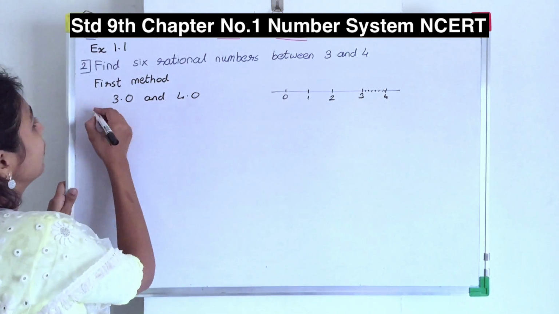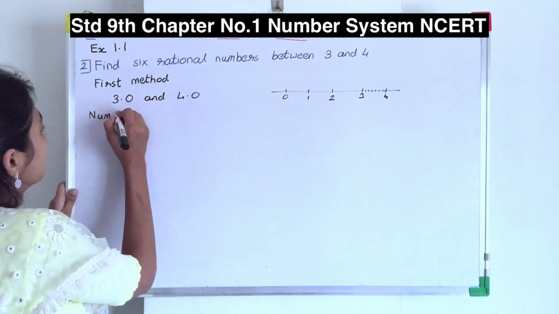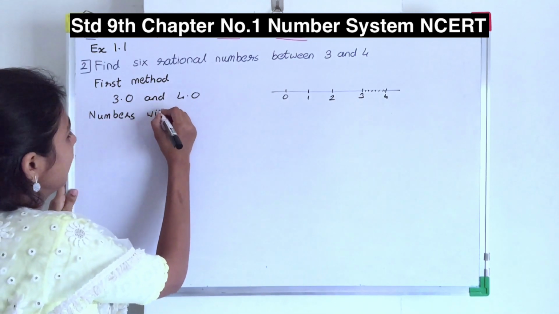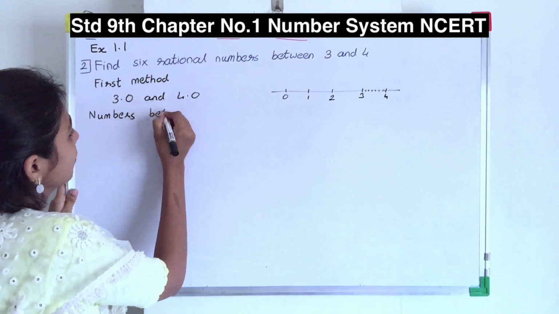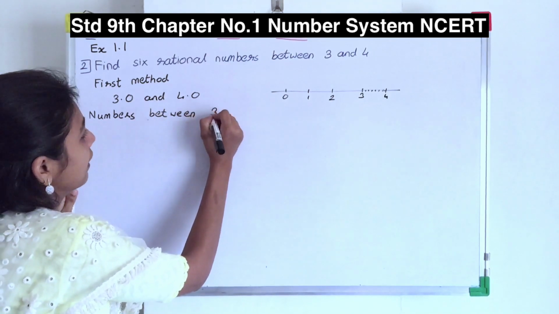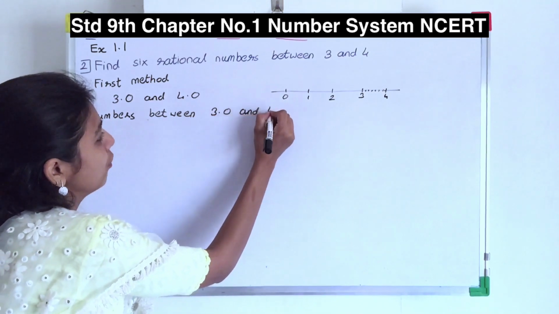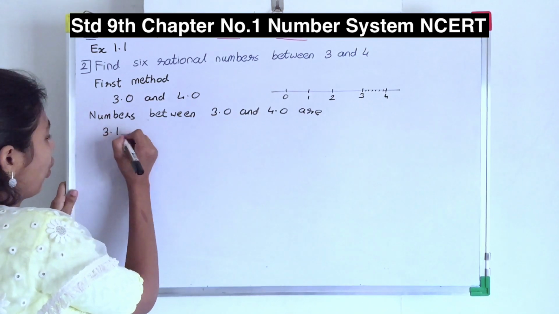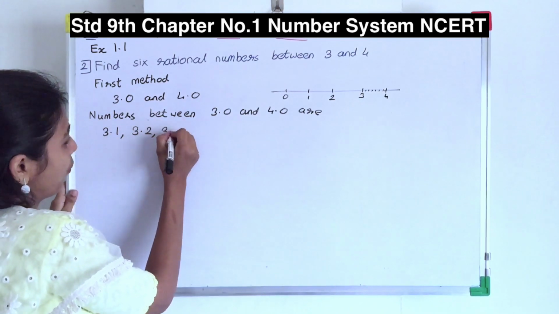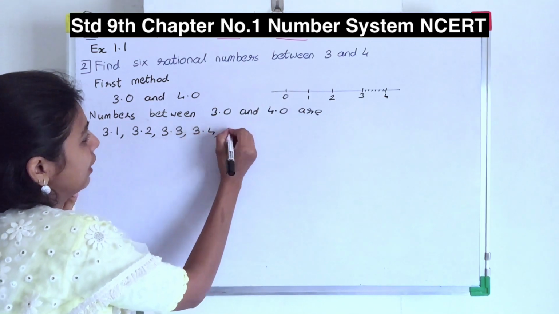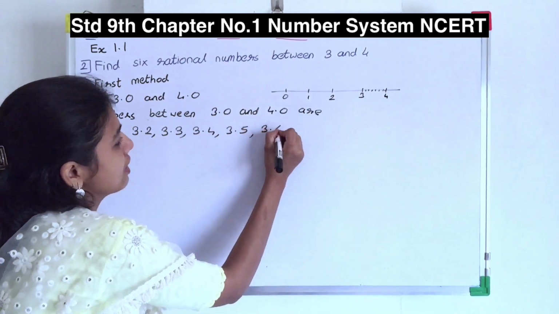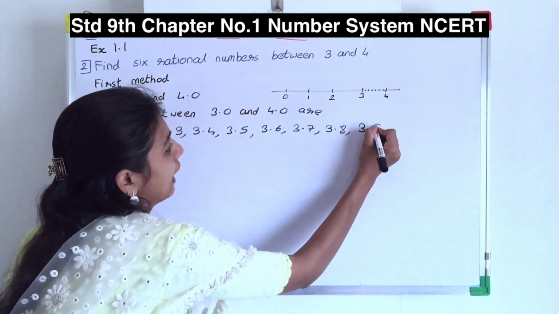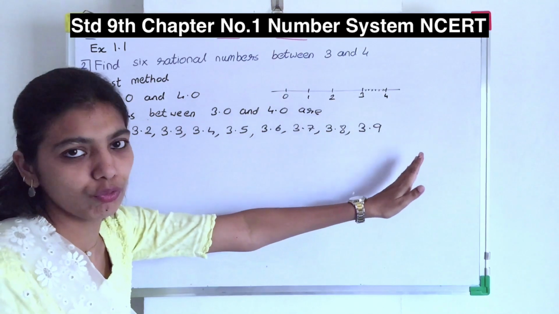Now, the numbers between 3.0 and 4.0 will be something like this: 3.1, 3.2, 3.3, 3.4, 3.5, 3.6, 3.7, 3.8, 3.9. Yes, then comes the 4.